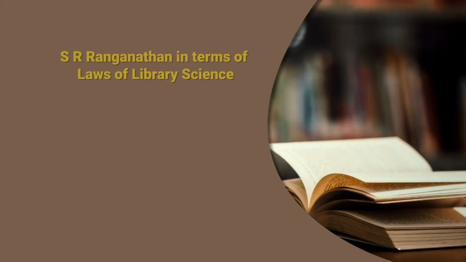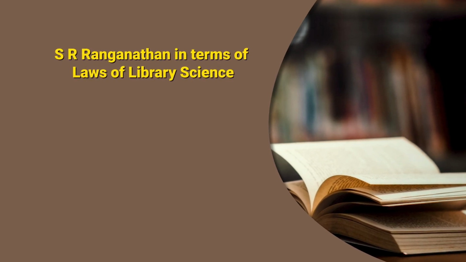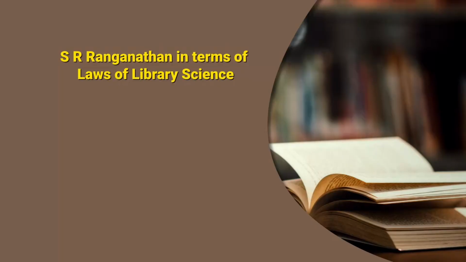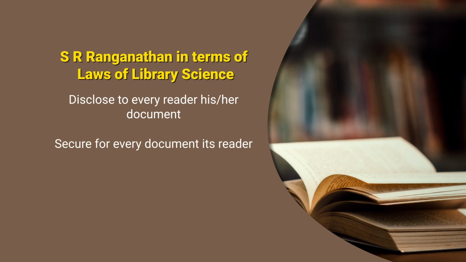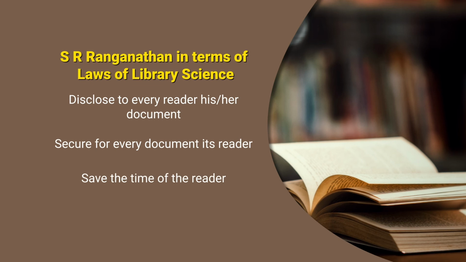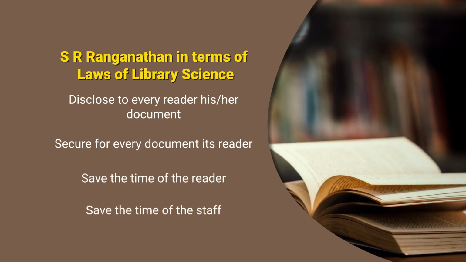You know the 5 laws of Ranganathan, the 5 laws of library science given by S.R. Ranganathan, guide us in all library work, and Ranganathan has tried to define the objectives of a library catalog from his 5 laws also. That means he says that a library catalog should disclose to every reader his or her document. It should secure for every document its reader. It should save the time of the reader and also save the time of the staff.